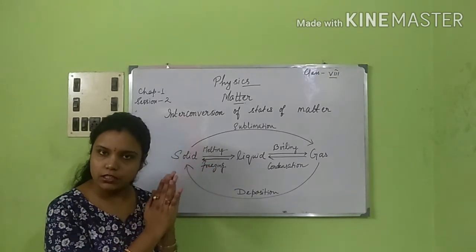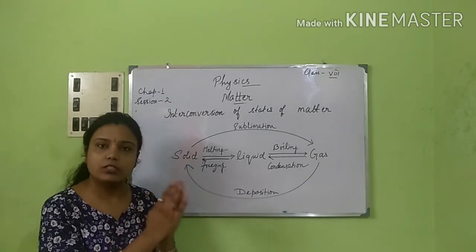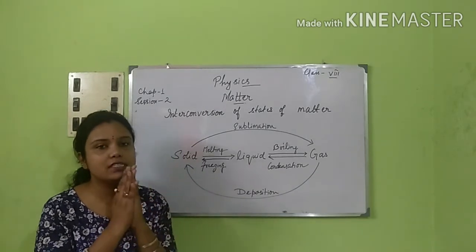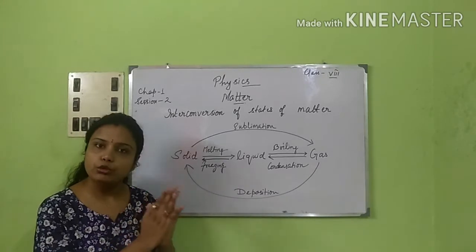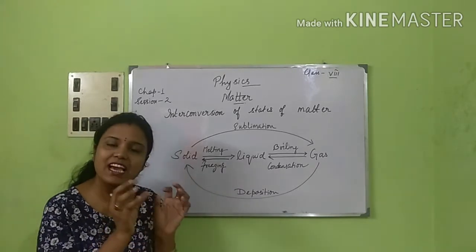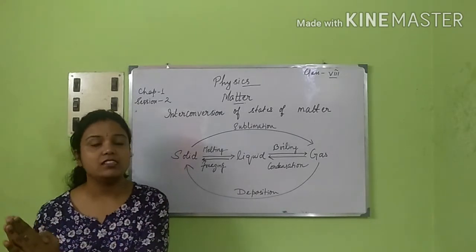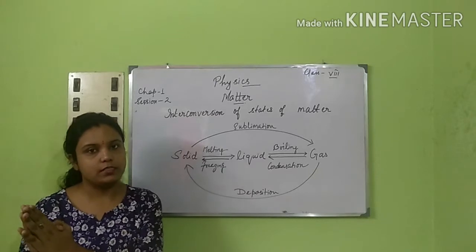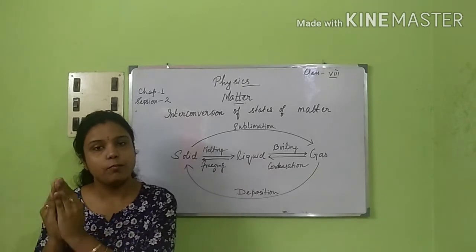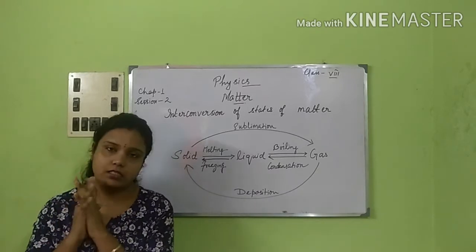Now what is kinetic energy? Kinetic energy is the energy possessed by a body due to its motion. That means the molecules, whenever they are in motion, have kinetic energy. Right? Now the next part, potential energy. Potential energy is the energy possessed by a body due to its position or at rest.